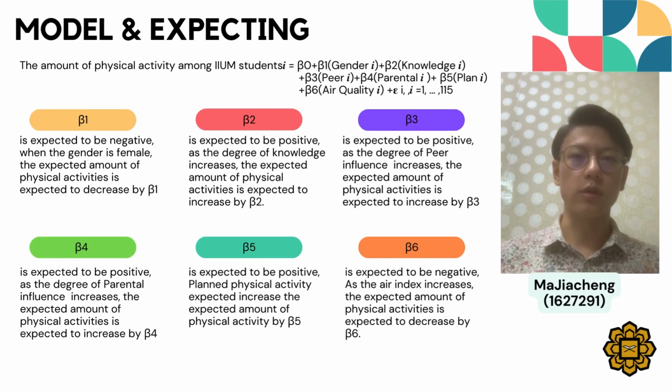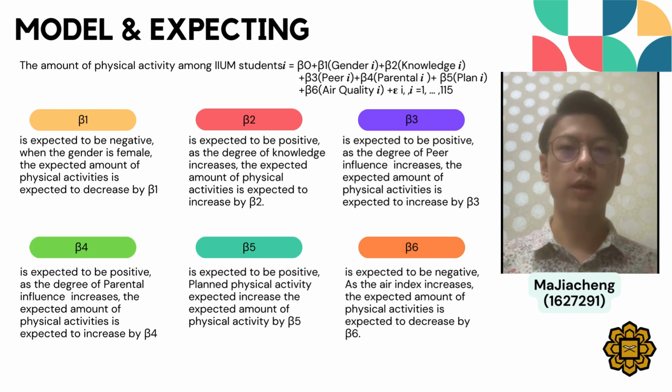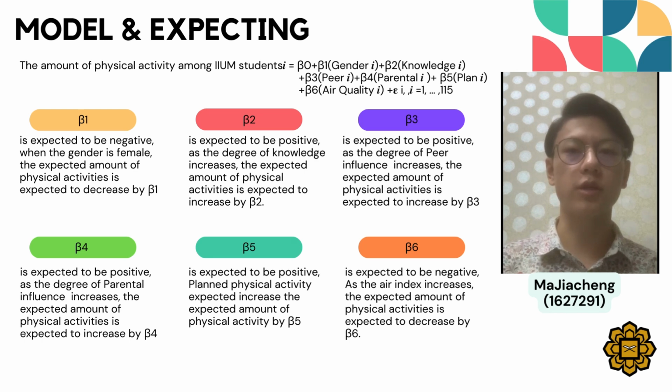Next part is our regression model. The amount of physical activity is beta naught plus beta 1 gender plus beta 2 knowledge plus beta 3 peer plus beta 4 parental plus beta 5 plan plus beta 6 air quality plus error term. Our expectation of this model: beta 1 is expected to be negative. When the gender is female, the amount of physical activity is expected to decrease by beta 1.